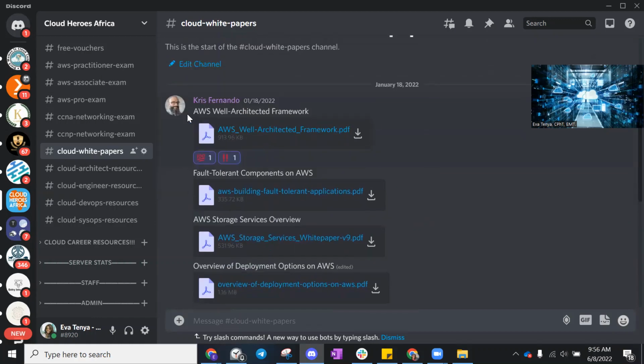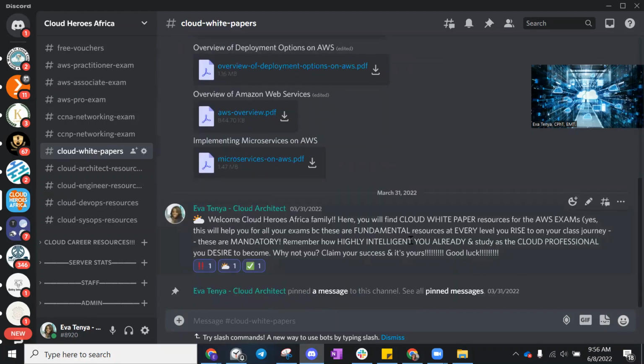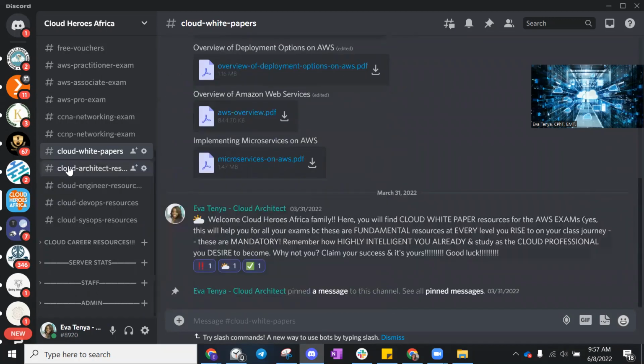And for example, this white paper, the AWS Well Architected Framework, is literally mandatory. You literally have to read that before your exam. And so, yeah, you don't have to read every single white paper that's out there, but there are definitely some that are mandatory, and this is one of them that I know for sure is mandatory. So yeah.